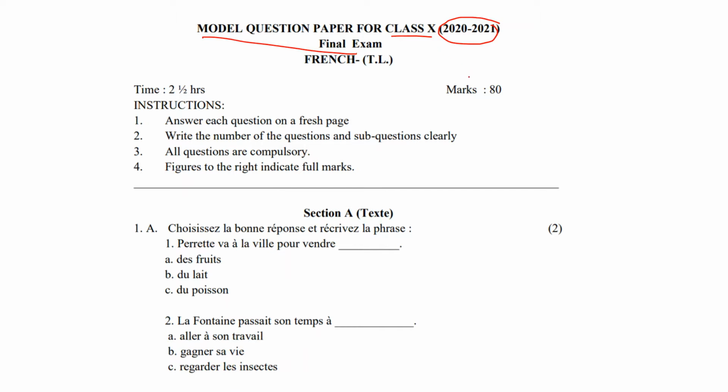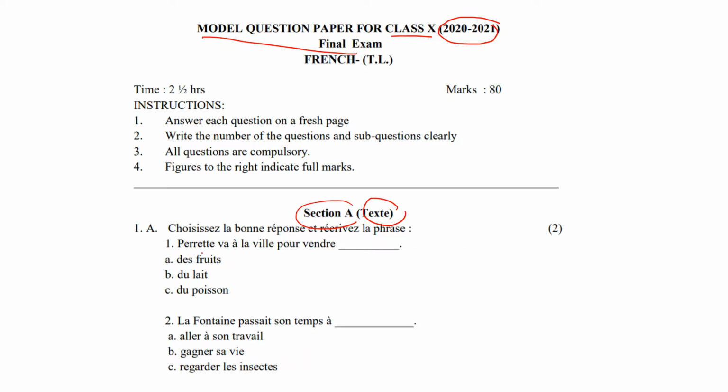I'm going to do this in 4 different parts. Each part will have one different section. So today we're starting with the prose section, that is section A, which is your text. So the first question is choisissez la bonne réponse et réécrivez la phrase. When you're writing this in your answer paper, make sure you're rewriting the sentence.